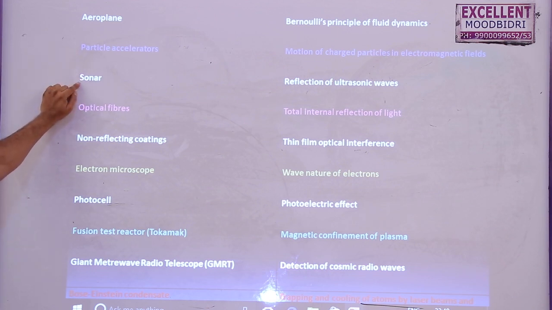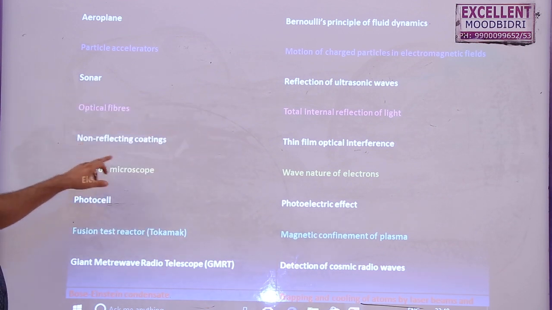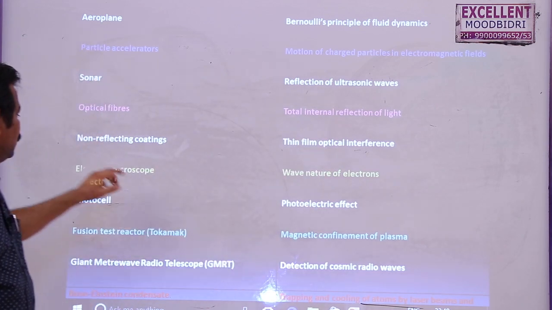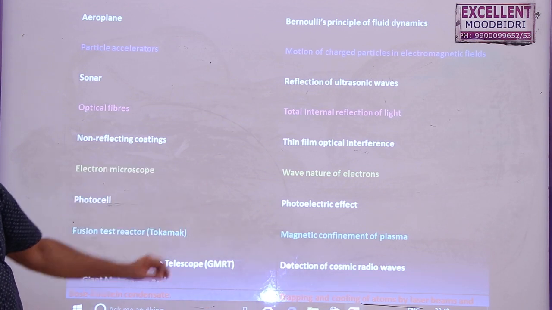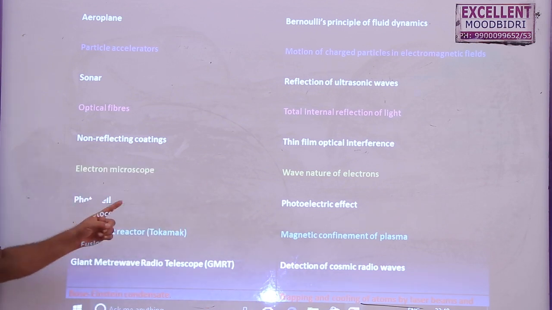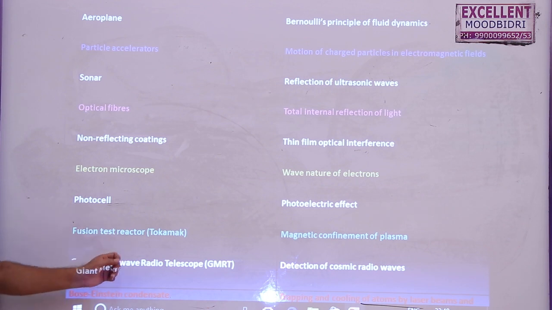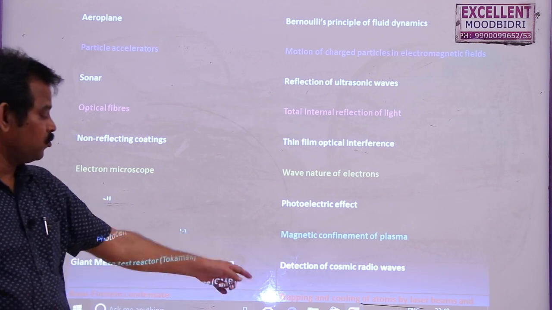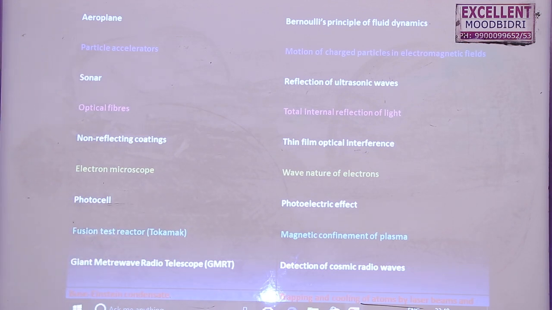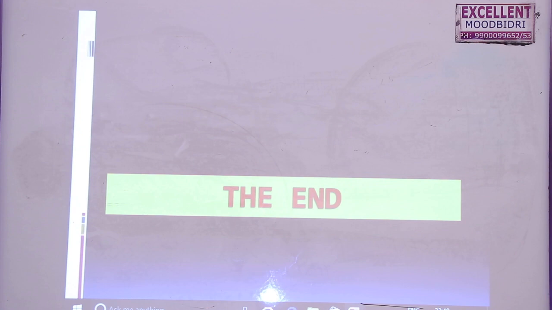Sonar, reflection of ultrasonic sounds, and optical fibers, this also we will study in second PUC, total internal reflection. You might have studied this total internal reflection in 10th class also. And then non-reflecting coatings, thin film optical instruments, second year. Electron microscope, wave nature of electrons, second year. Photocell, second year. Fusion test reactor, which uses magnetic confinement of plasma. This is not in our syllabus, but these are all in second year. And the giant microwave radio telescope, detection of cosmic radio waves, and Bose-Einstein condensate, trapping and cooling of atoms by laser beams. So after that, now this lesson is ended.